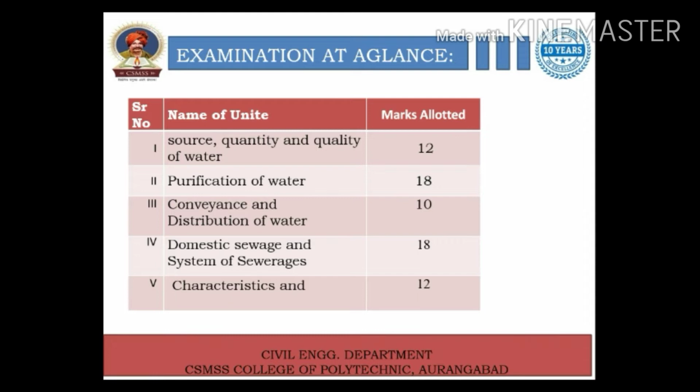And section B is the content of unit 4 and unit 5, which consist of domestic sewage and system of sewerage, and characteristics and treatment of domestic sewage. It means in the first section we have to study the sources of water, treatment process of water, characteristics of water and distribution systems for palatable, drinking and usable water for domestic purposes.